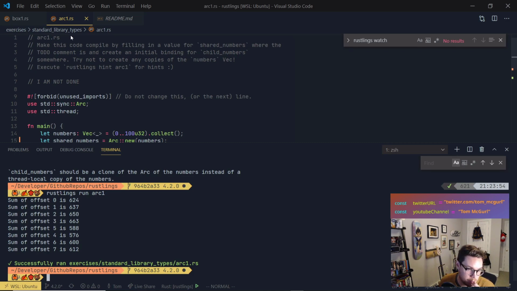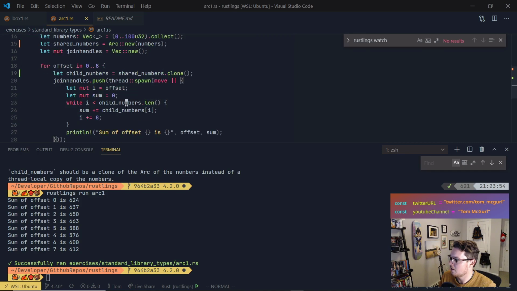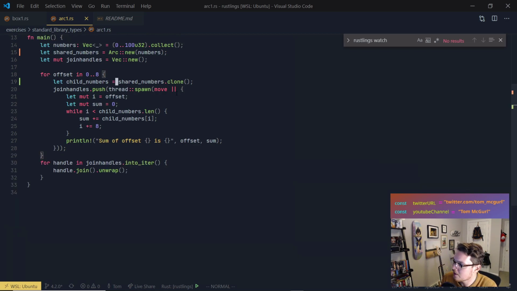Patatas in the chat says: I prefer Arc::clone(&foo) because it's explicit that you're cloning an Arc. I also like it because it seems to me more functional. I know it's not necessarily because we're creating a clone, but I do like the idea of using Arc::clone. So just what we're talking about in the chat for those following along. Instead of writing it this way, here I created shared numbers, and the reason I created shared numbers out here was because the hint said we had to create it in the main thread, but outside our scope here, right?